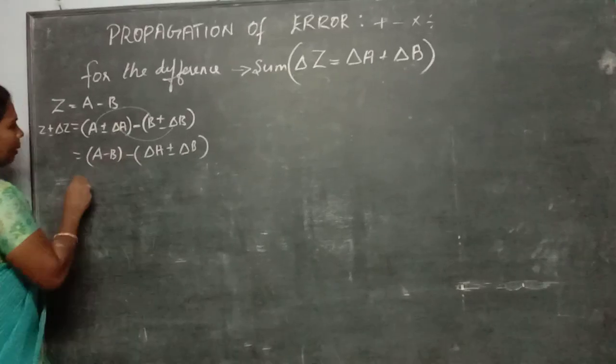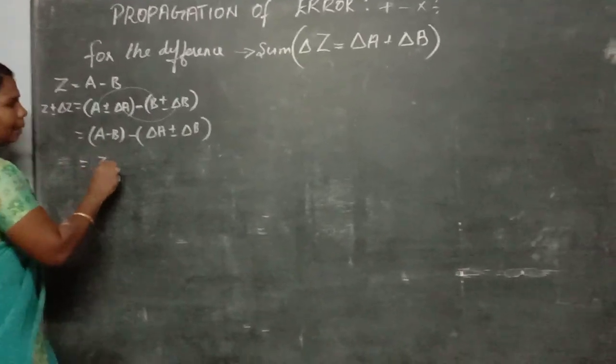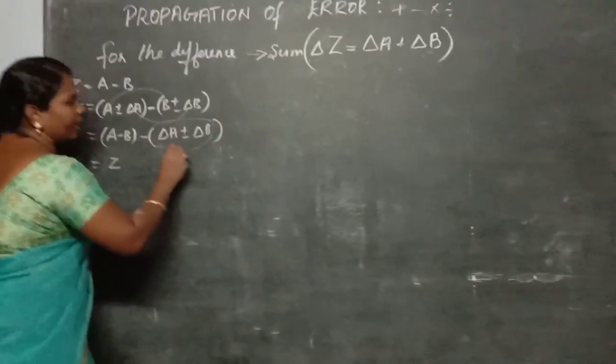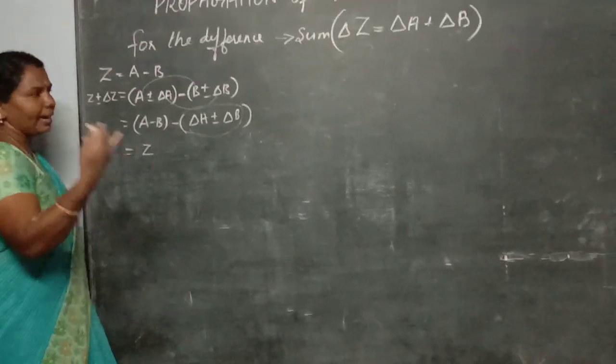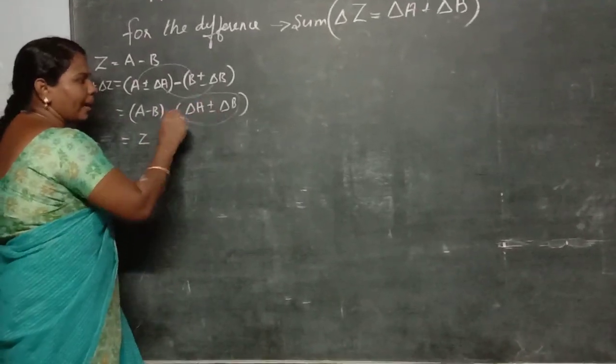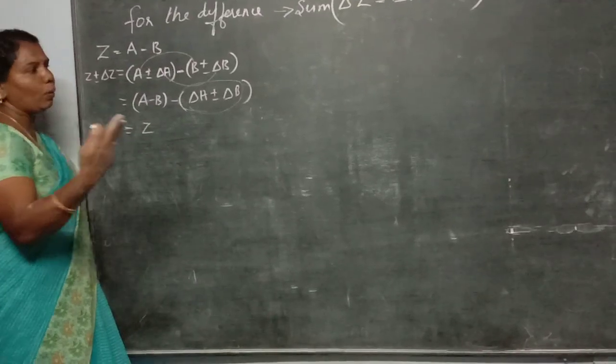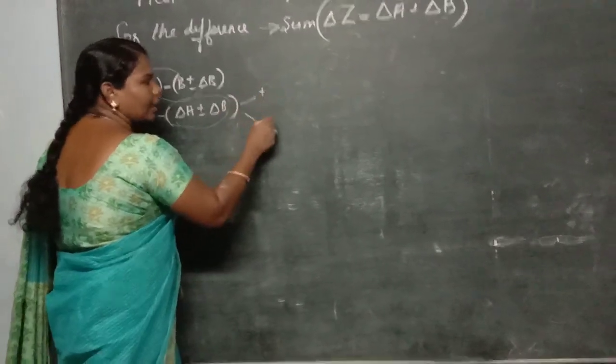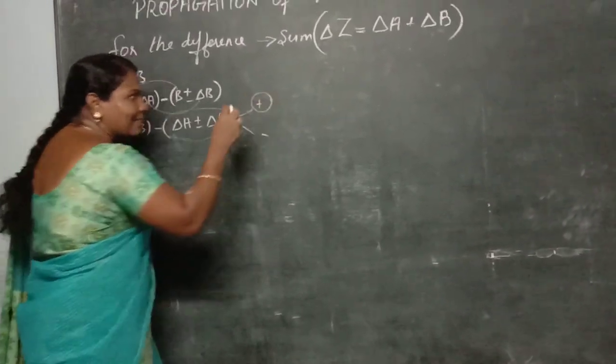Okay. So this a minus b you can take as z. And here also you are taking the two changes, that is positive and negative. See, minus plus, minus minus, minus plus. Again you are having two possibilities, one is positive and another one is negative. You can take the maximum value only.